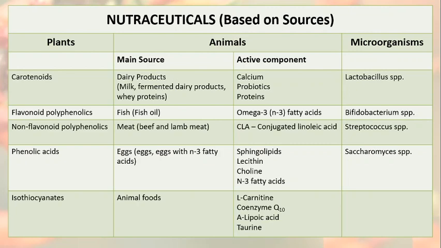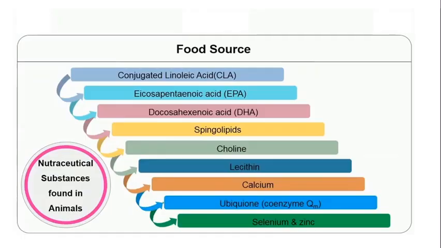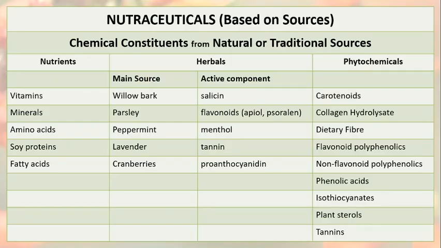Now coming to the microorganisms, we will again be seeing in detail under the microbes coming from the traditional sources, that are Lactobacillus, Streptococcus, Saccharomyces. For your convenience, this is an easy method of remembering the different nutraceutical elements, the active components from the animal sources. Now we move on further.